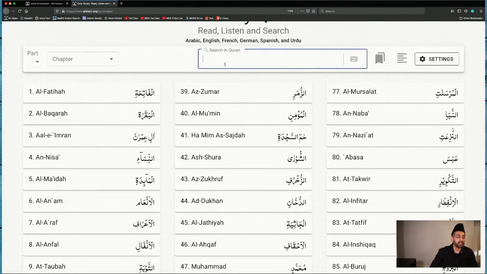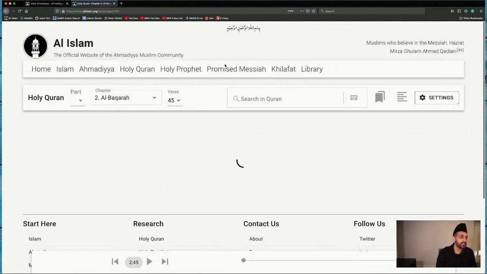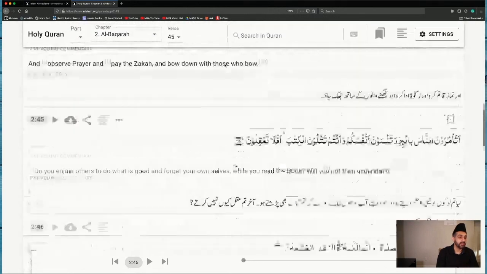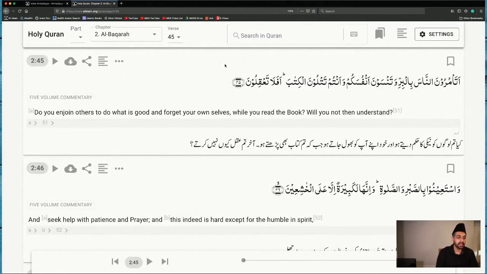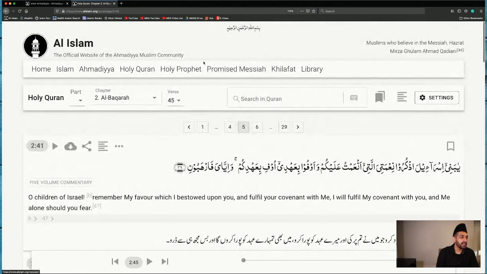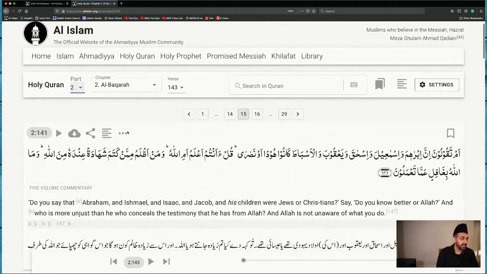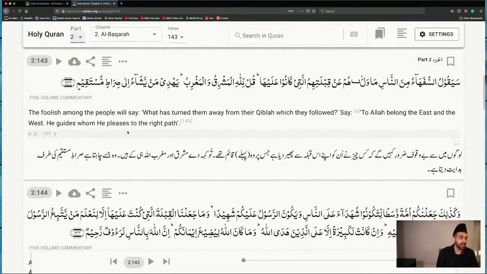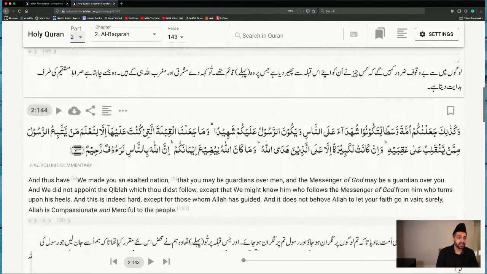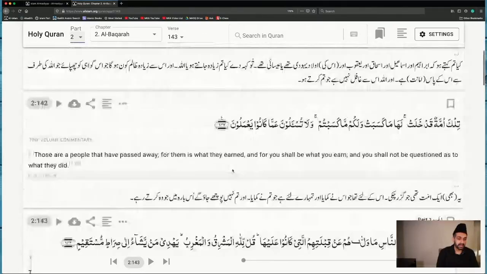This search bar is more enhanced. It's more capable of doing different kinds of searches. So chapter 2 verse 45, for instance, if I click on that, it will take me to chapter 2 verse 45 immediately. Similarly, there's a part number also available. So if you want to go to the second part, it will take you to the second part right away, where it starts, and you can navigate through that as well.